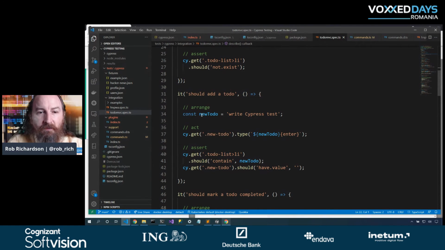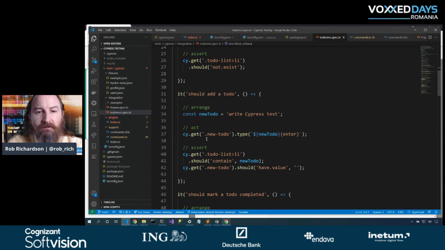Now you'll see this arrange, act, and assert pattern, and this is really helpful in being able to set up what we need for our test, and then do the things that we need to do, and then assert that those results are as we expect. So we'll see this arrange, act, assert pattern in all of our tests. Now, yes, technically the arrange step does also include the cy.visit step at the beginning. We'll just take for granted that that's available before we begin. We want to create a new to-do.